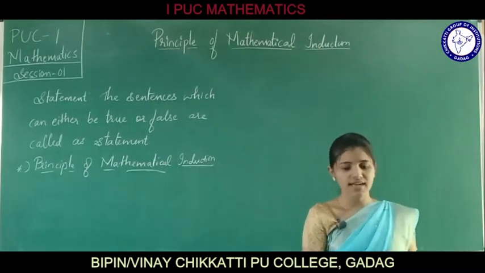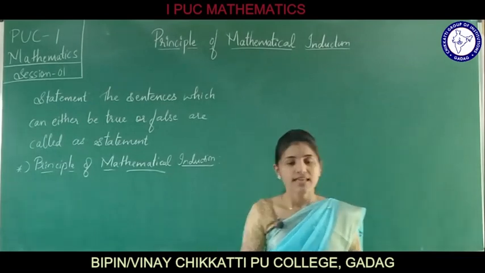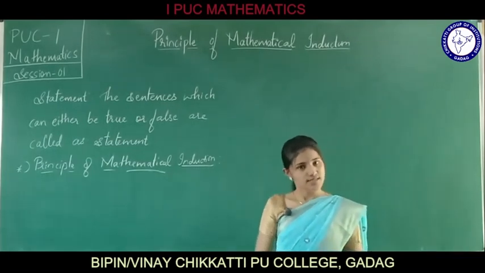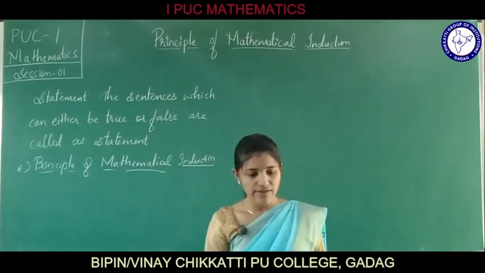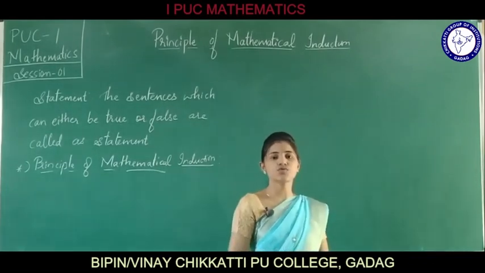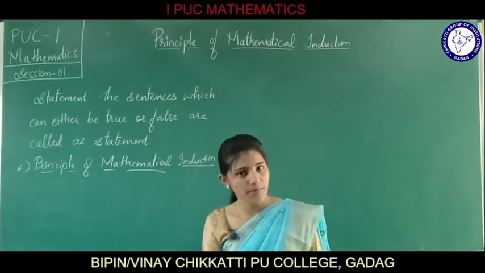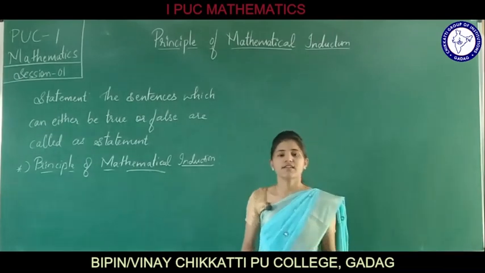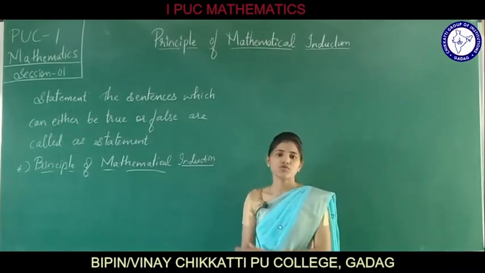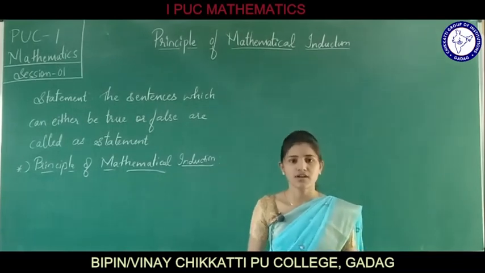Then we say that the statement is true for n equals 1. That is, P of 1 is true. And we say that if the statement is true for n equals k, where k is some positive integer, then it is going to be true for n equals k plus 1 also.